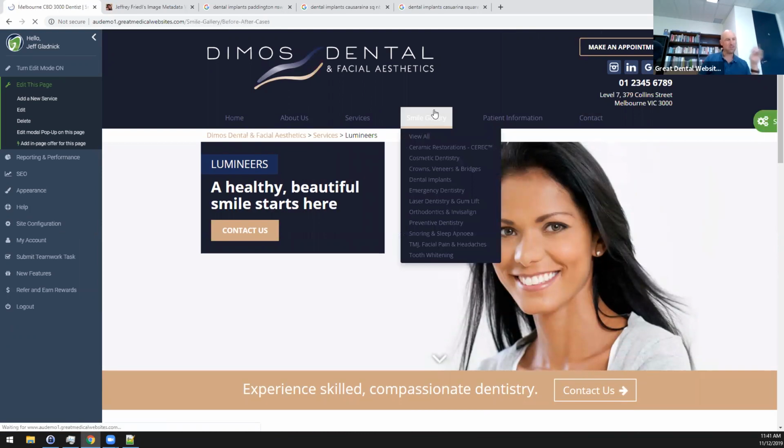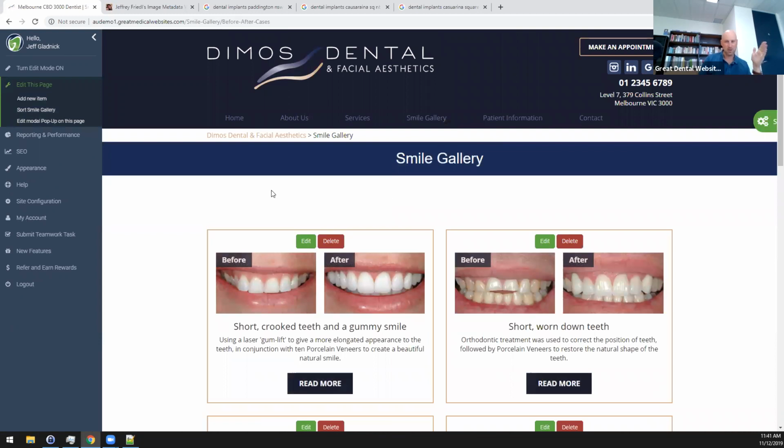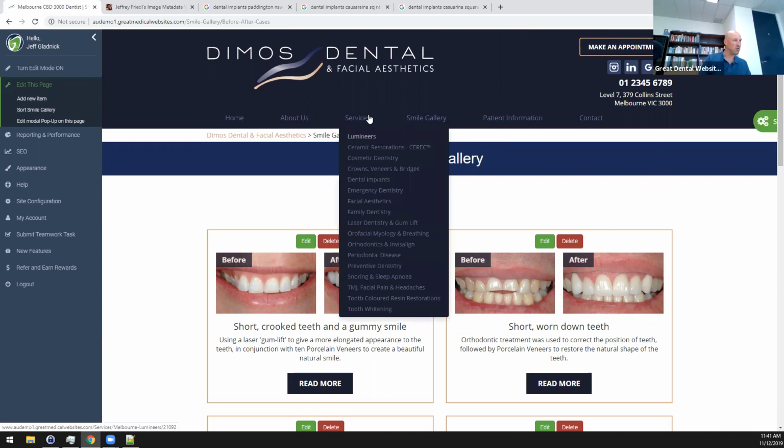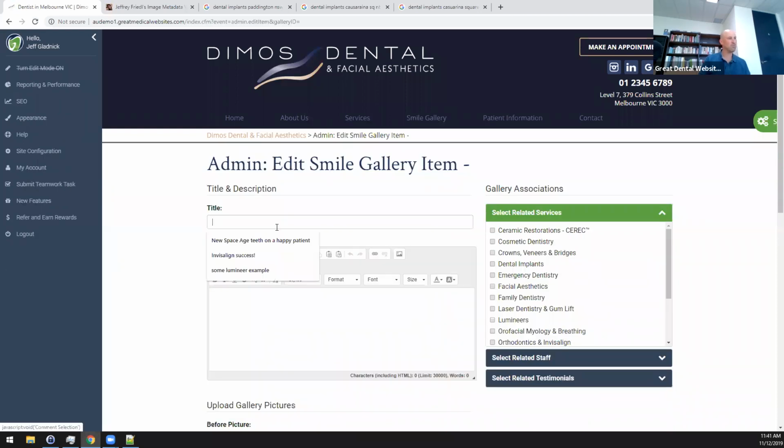So he's gotten set up. The first patient comes in. They have a Lumineers case. Everybody's really happy. We take a before and after. Let's add it to the Smile Gallery. So you just go to your Smile Gallery, which we are here now, and same thing as before. We're going to hit Add New Item. And we'll say, Lumineers transform a smile.